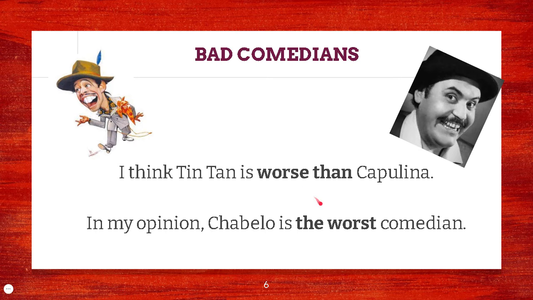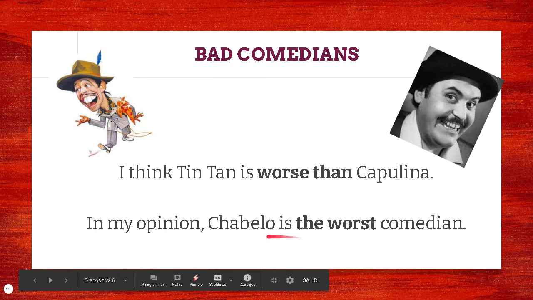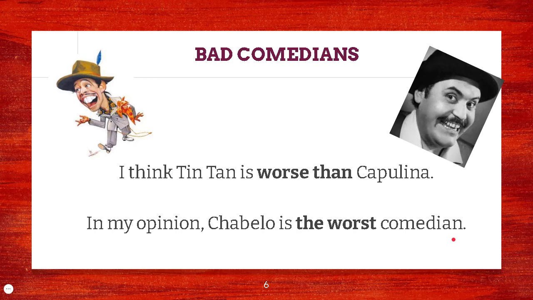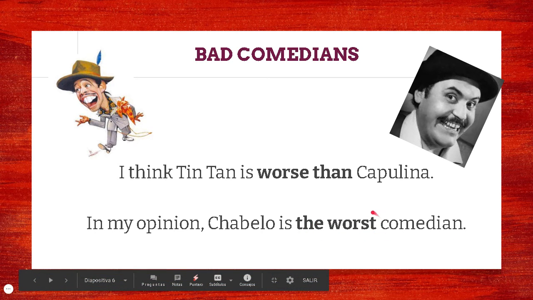Now, when you say which one is the number one in something that is bad, because we're talking about bad comedians, we say Chabelo is the worst, right? So the worst is the one that is not good at all, right? 0 in points, right? So we are using ST, not SE, but ST, worst. Okay?